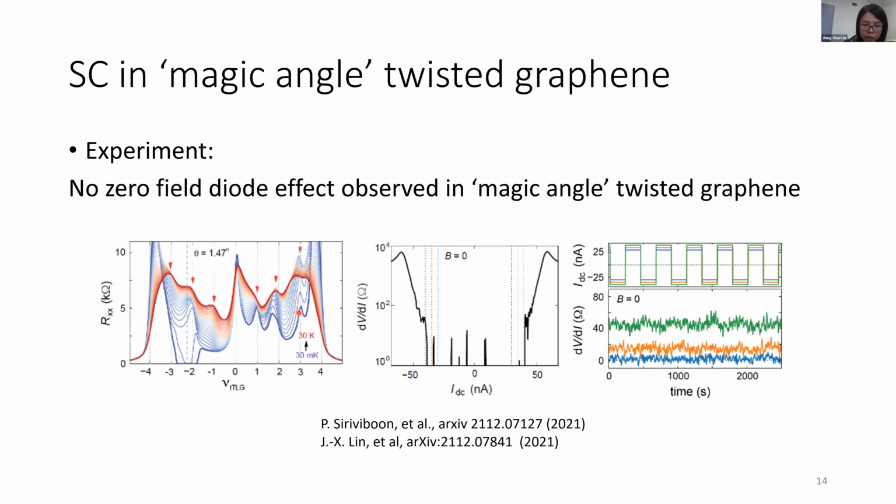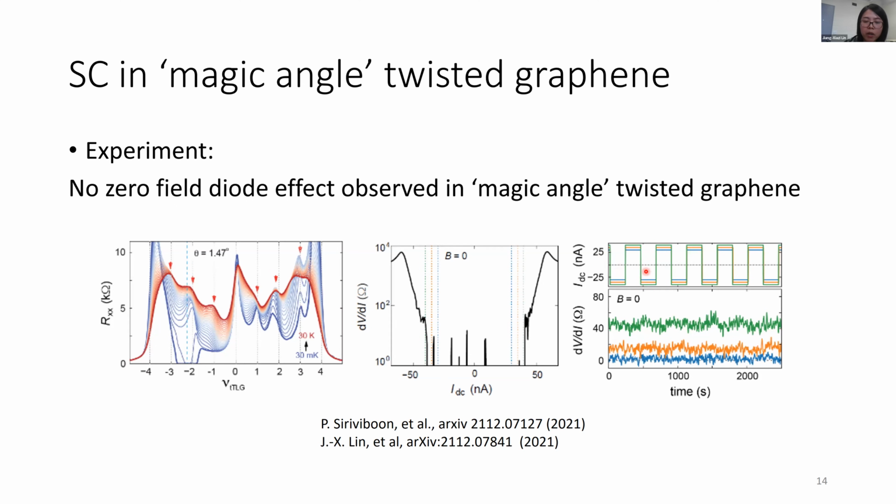In the superconducting state in this sample at zero field, we take a close look at the IV curve. And here we do not find any asymmetry in the critical currents. Also, to study more closely, we can tune the current at a magnitude around the critical current, in positive and negative directions. When we tune the current, we can see that the resistance does not change for the different directions.